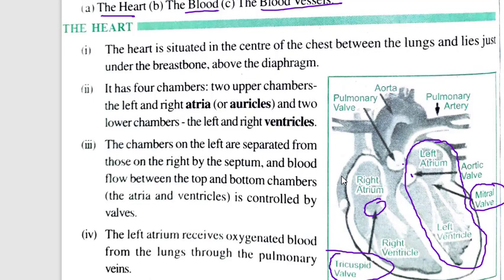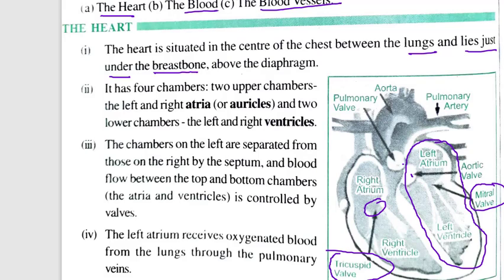So, the heart. Let us see the first point. The heart is situated in the center of the chest between the lungs and lies just under the breastbone, above the diaphragm. Okay, that is too complicated. The heart is situated in the center of the chest. First, understand: if you see the center part of your chest, inside that there is a heart. It is between the lungs and lies just under the breastbone.